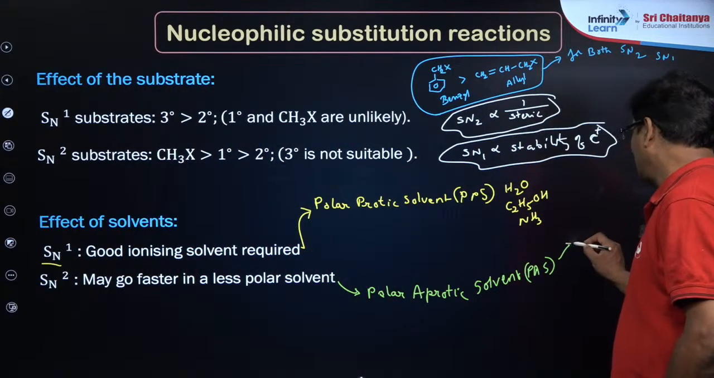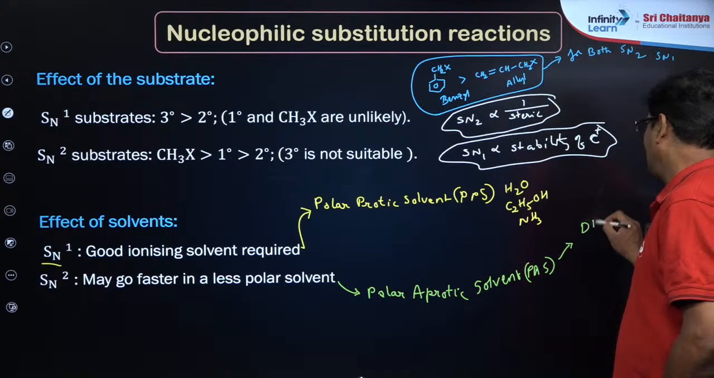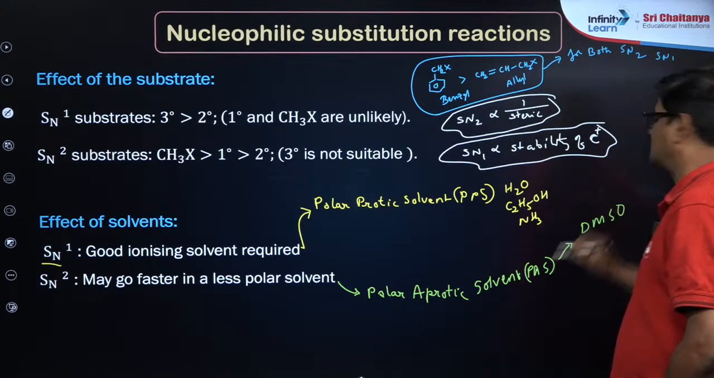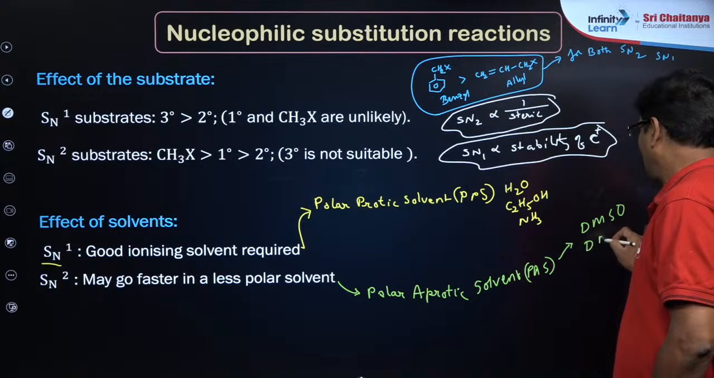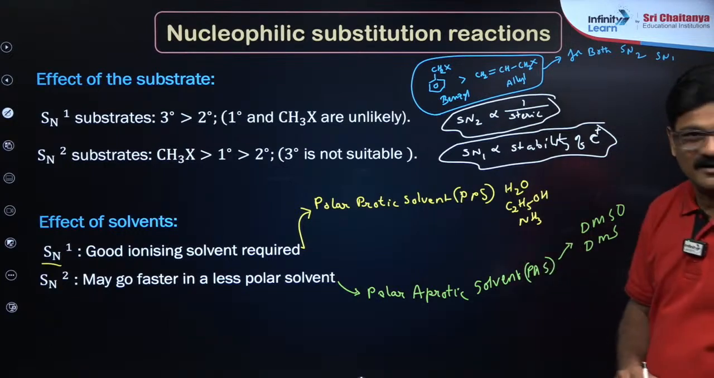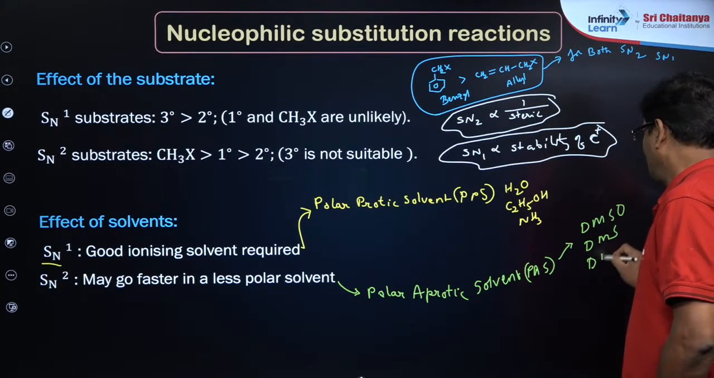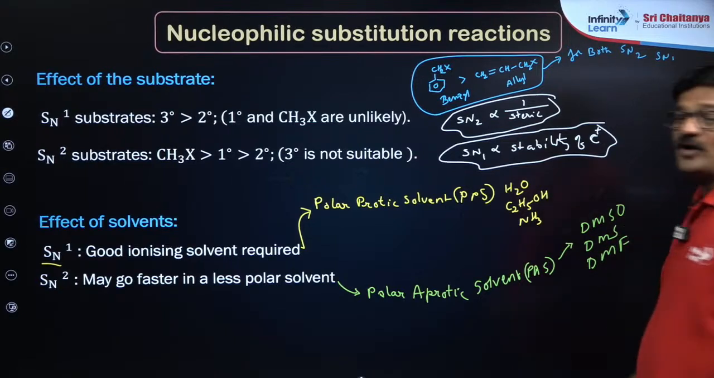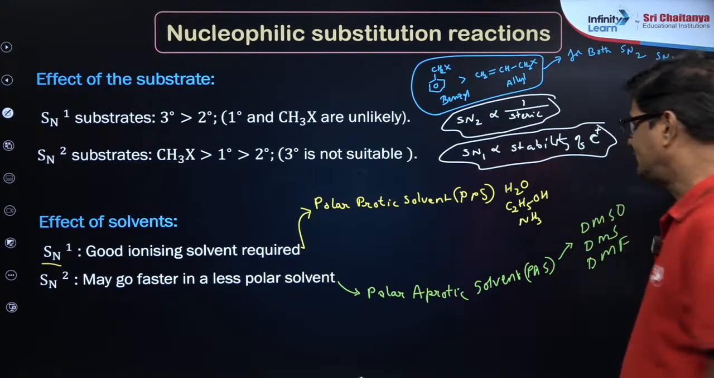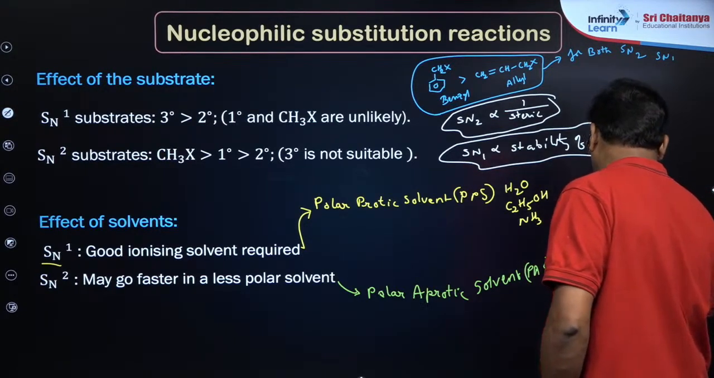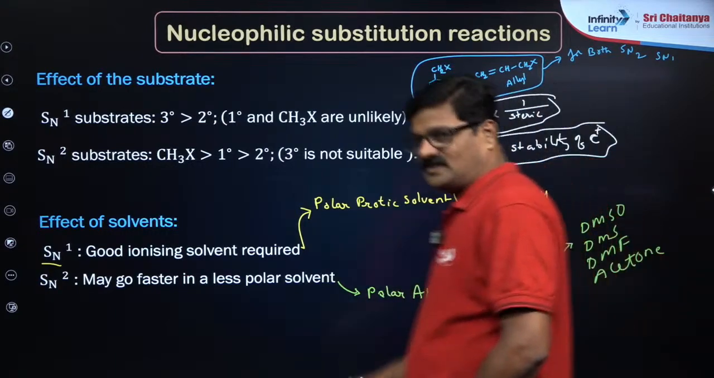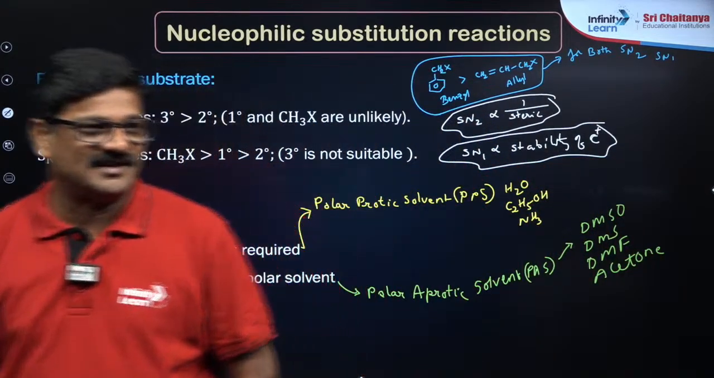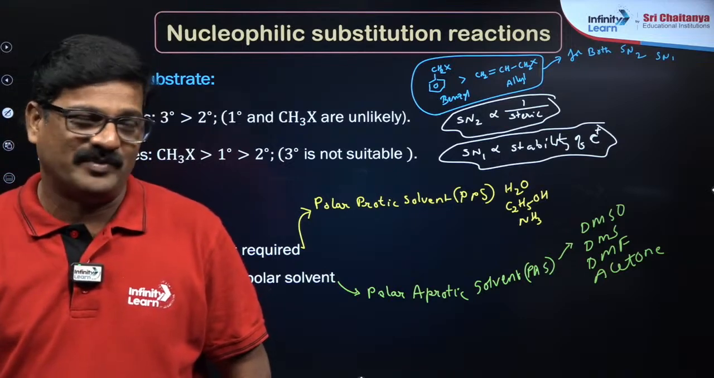Here, examples are dimethyl sulfoxide, dimethyl sulfide, dimethyl formamide, acetone. So these are the other examples, along with dimethyl acetamide. Yes, Kapil, Vishal.